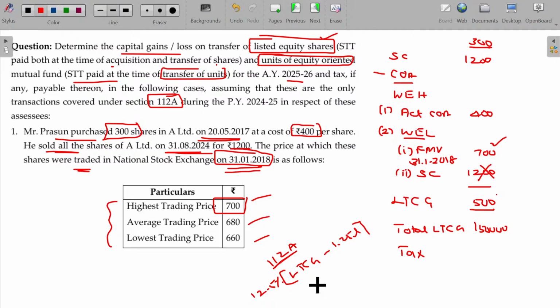Under 112A, the tax calculation is this way only. Out of the total long-term capital gain, 1,25,000 is exempted. Balance will be taxable at the rate of 12.5% flat, not whatever the income level you have, not the highest tax rate, probably 30%. You may be falling under the 30% tax rate, though you may fall more than 30% tax rate, yet you have to pay only 12.5% on this value. Come on, what's the value? 3,125. Of course, you can add health and education cess at the rate of 4% on this, which is 125. So the ultimate tax payable on your capital gain being 3,250.